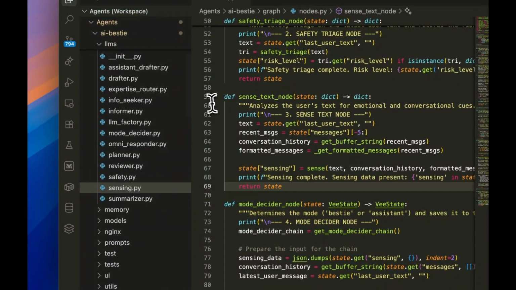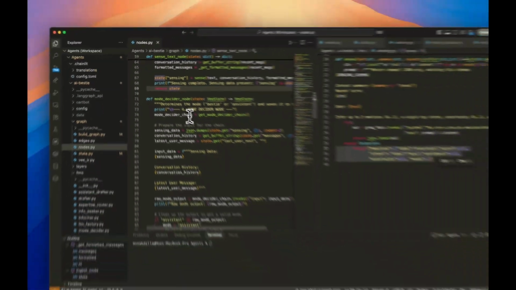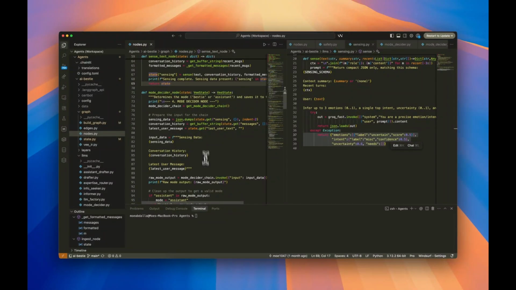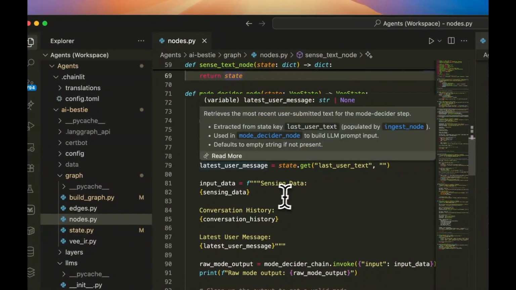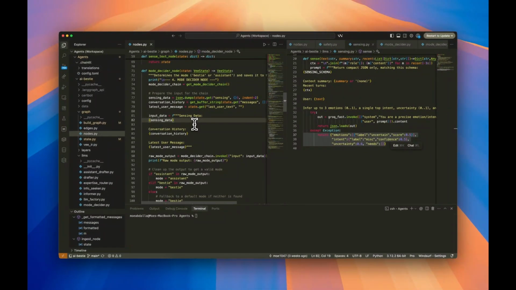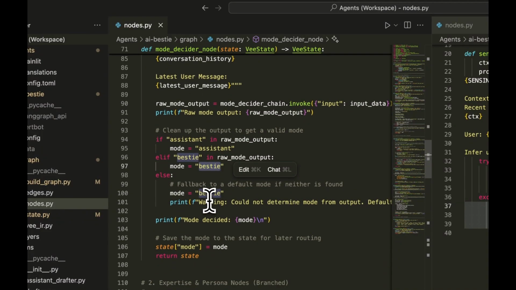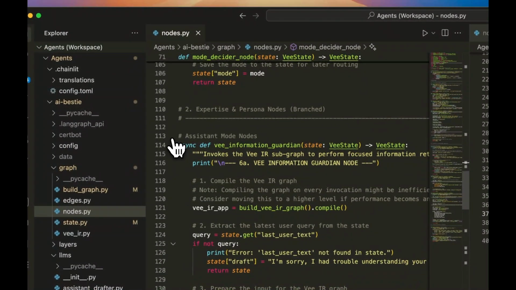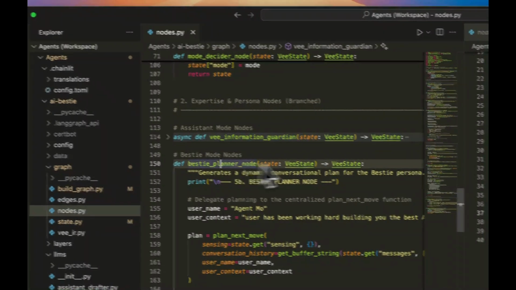So after we analyze the user's emotions and the intent, we go to the mode decider that we just talked about. The mode decider's basic responsibility is to decide, based on the emotions and the intent we just detected, if we want to direct the user to the bestie personality or the assistant personality. Then it would return either assistant or bestie, and from that we either go to the information guardian, or we go to the bestie planner.